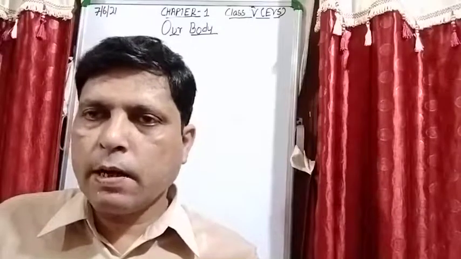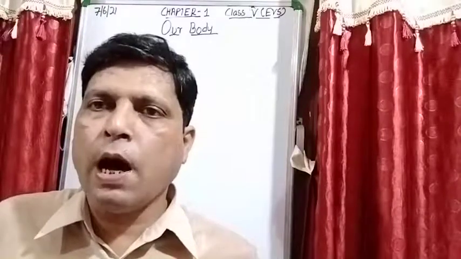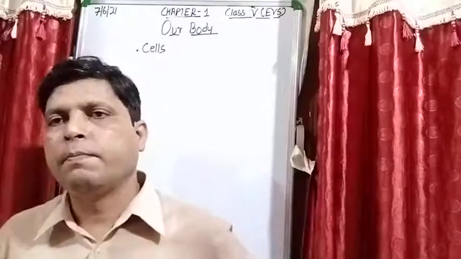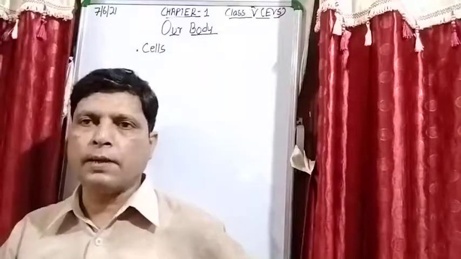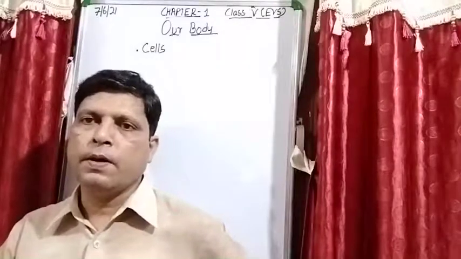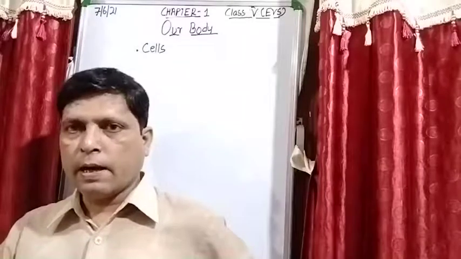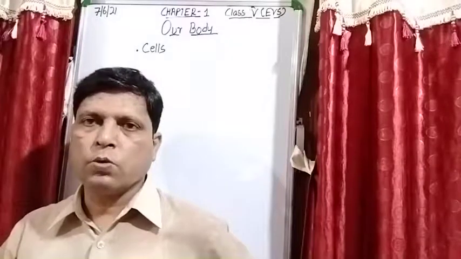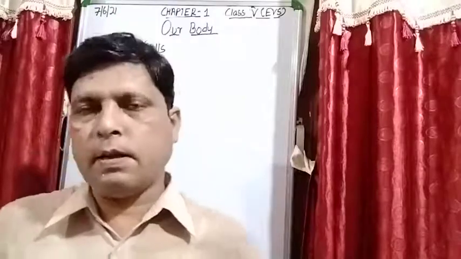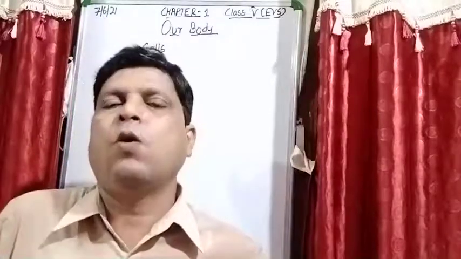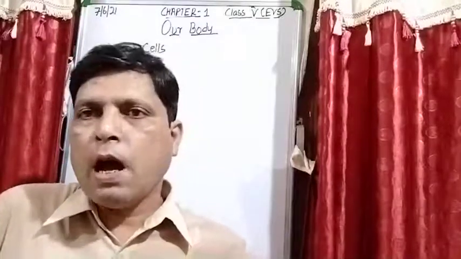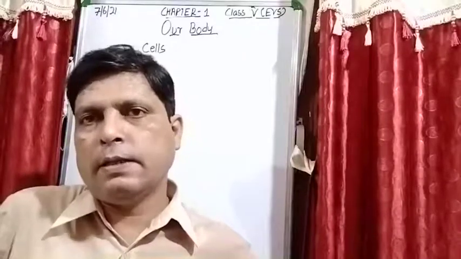External means the organs which we are able to see. We are able to see our eyes, nose, ears, legs, hands. So these are the external organs. Internal means the organs which we are unable to see with our eyes.